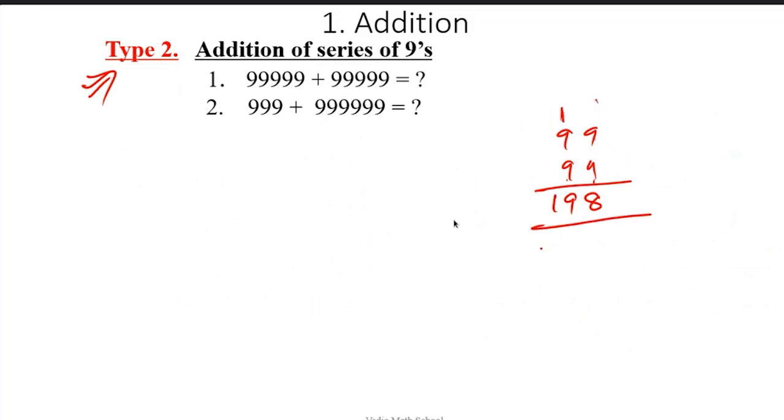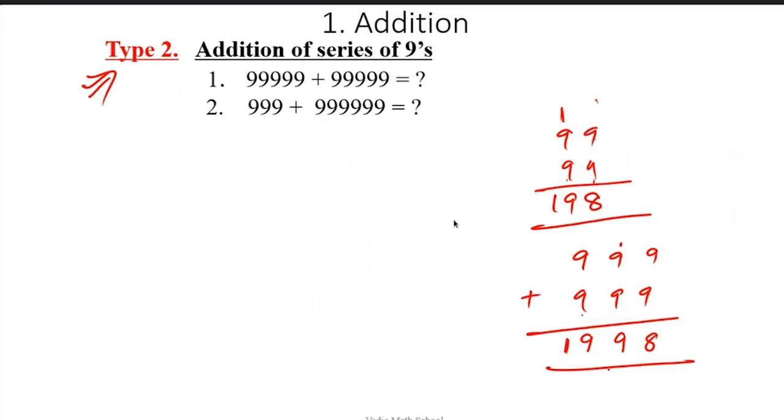Simple. Right? Now look at the same thing here. There is a 3 9. Because you know there is a 3 9, 9 plus 9 is 18. So the first value will be 18. This is also 18, this is also 18. But because there is a carry here, this will become 19. So I'm writing 9 and one carry over here again. So this is 9 and in the last, 1. So the answer is 1999.